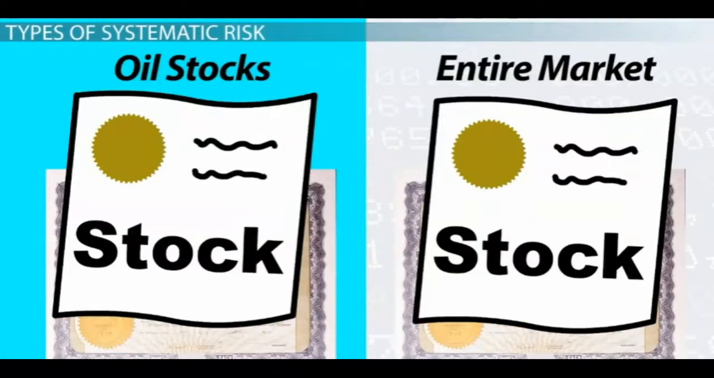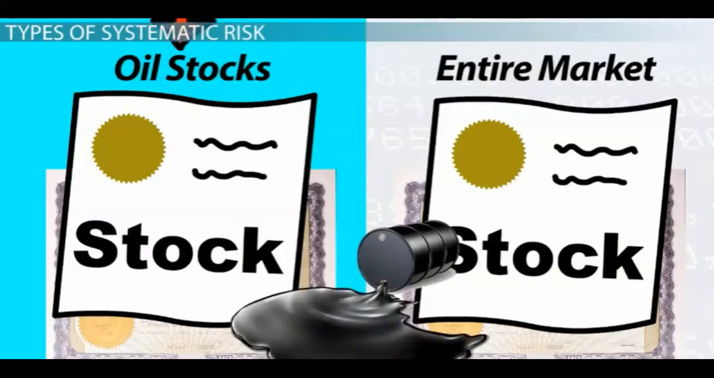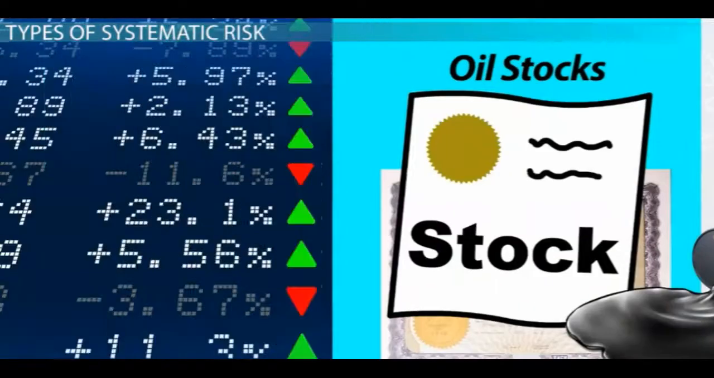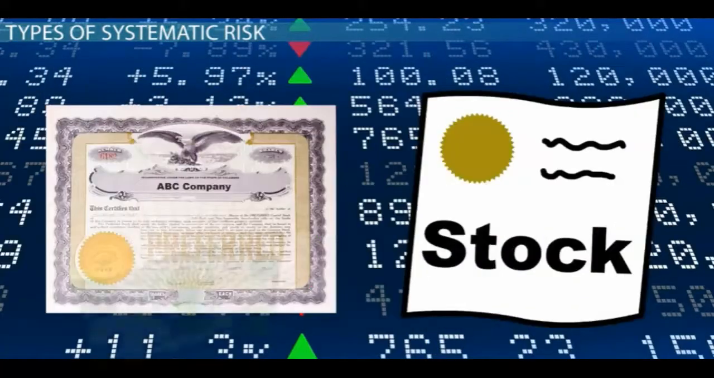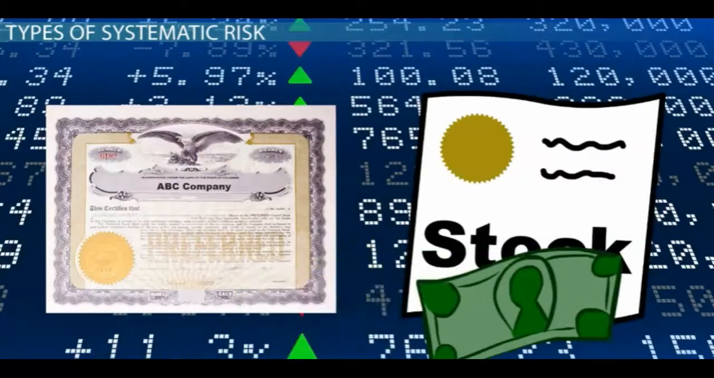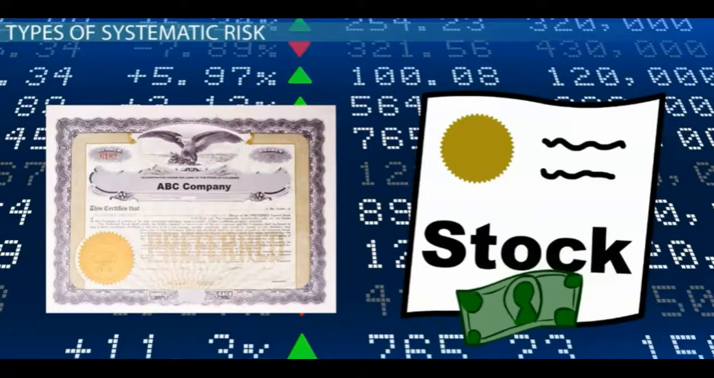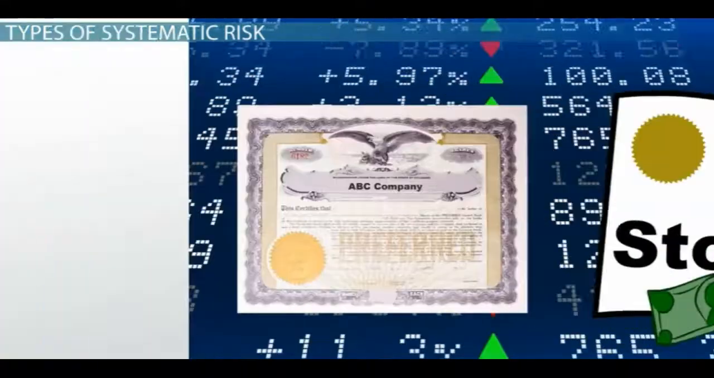For example, after an oil spill, the value of stocks in oil may drop, or simply swapping risk around between different markets, like selling one stock to purchase another in a different industry. It's possible the new investment will not produce the same returns.